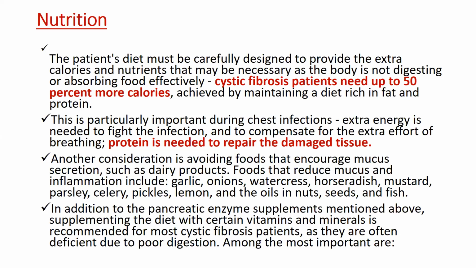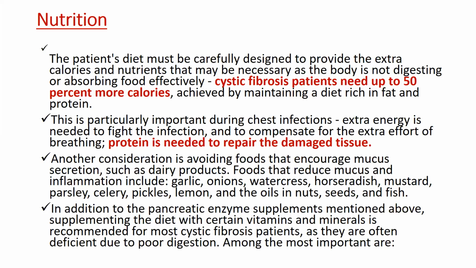Because dairy products encourage mucus secretion. So to reduce that mucus production and inflammation, you have to tell the patient to avoid some products like garlic, onion, even cheese, mustard, pickles, lemons, oils, nuts, seeds, fish. That type of product you should tell the patient to avoid.